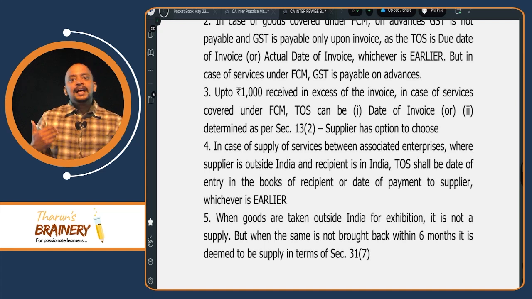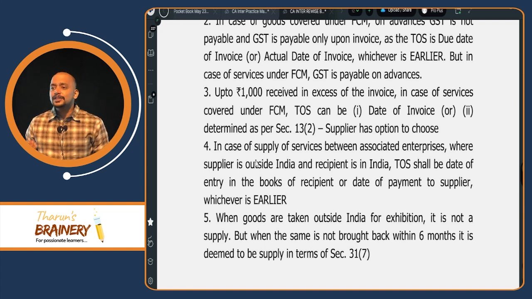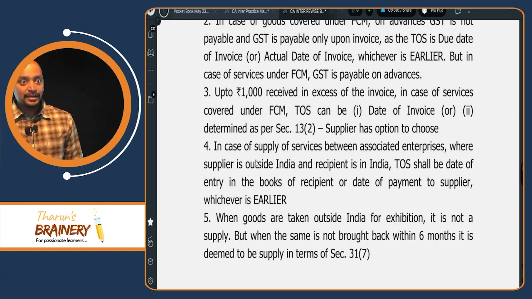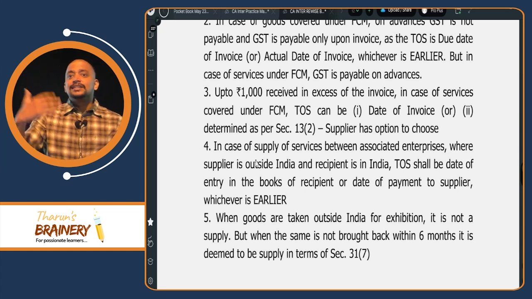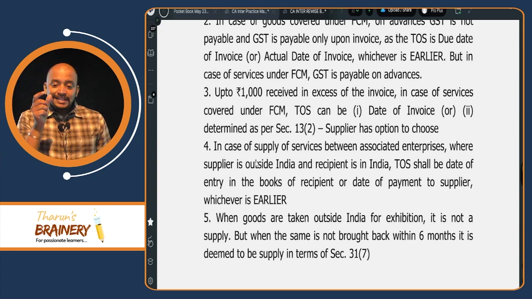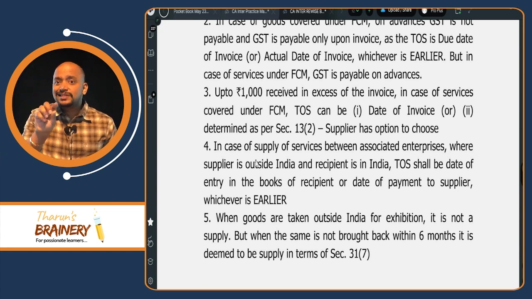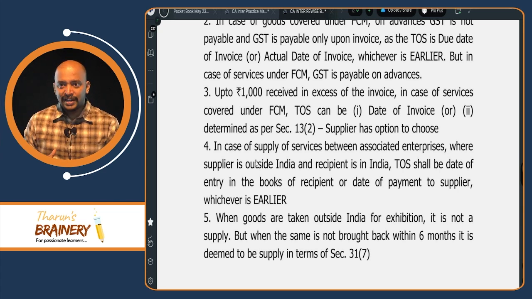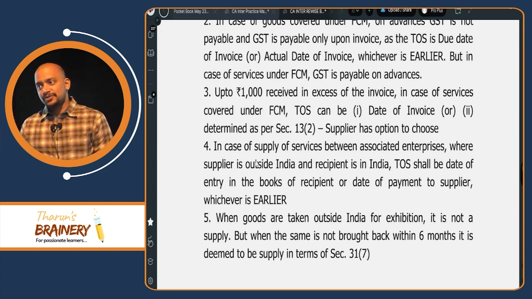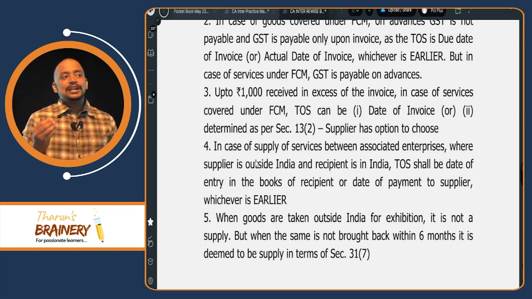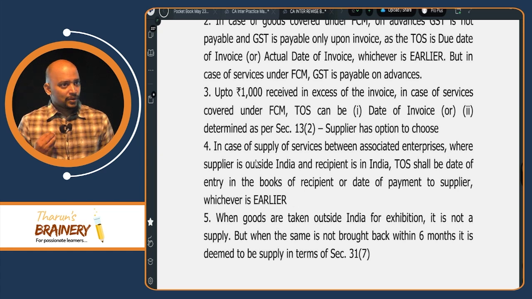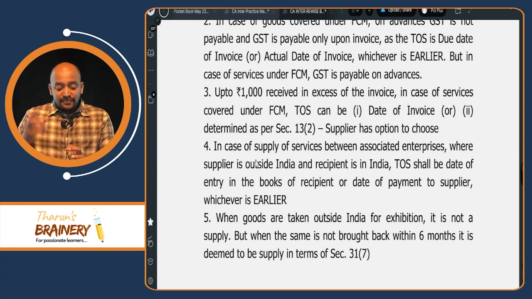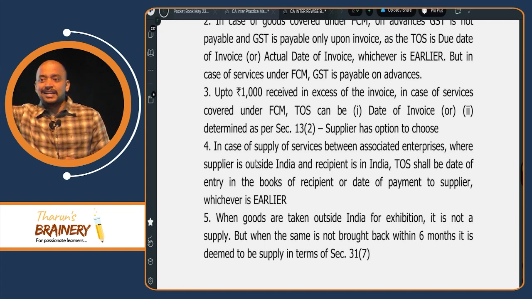For example, I invoiced you for 5,120 rupees. But you gave me 6,000 rupees, because this difference anyhow will be adjusted in the next month. So you gave me extra. How much extra? 6,000 minus 5,120, that is 880 rupees. This 880 rupees extra amount was received this month, for which invoice will be raised in the next month.